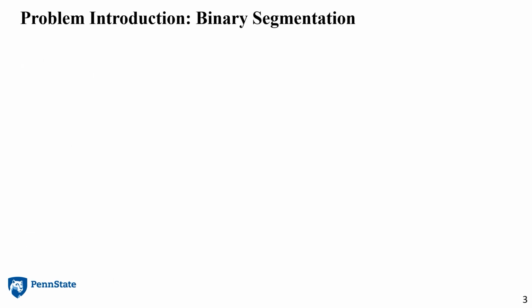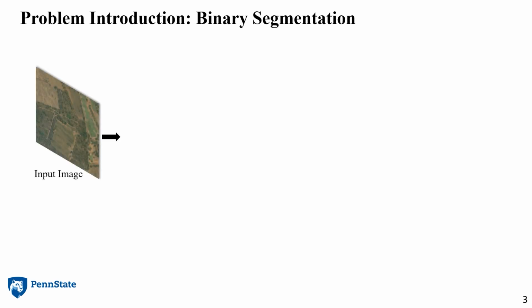So let us start with the problem introduction. What is binary segmentation? The purpose of binary segmentation models is to determine which pixels belong to an object of interest. For example, consider this aerial image. Here, let us say the task at hand is to determine which pixels in this image are part of roads.